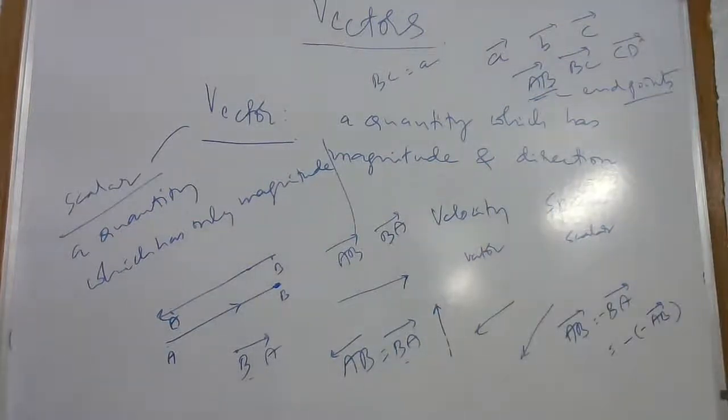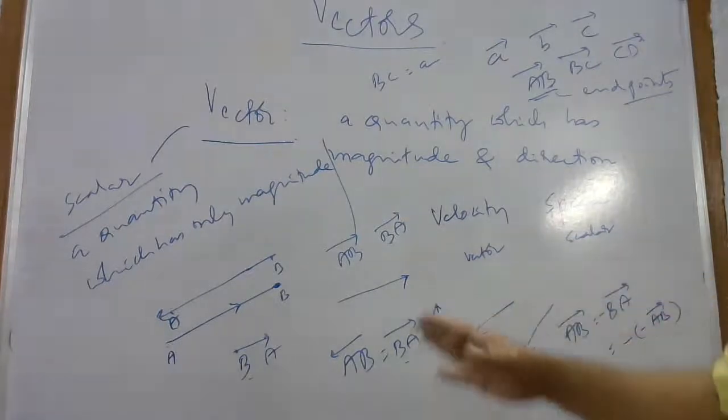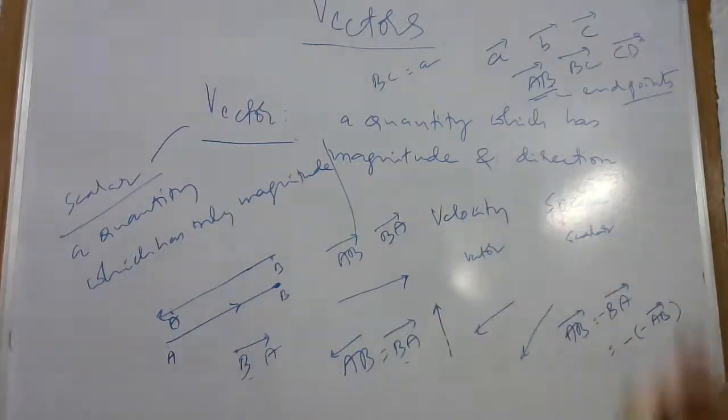What is a vector? You know speed is a scalar, there is no direction for it, only it has value. 5 meters per second, 10 meters per second, 20 kilometers per hour, like that. And in the case of a vector, the direction also will be there, towards northeast, southwest, the traveling direction, likewise. So if a quantity goes with the direction as well as magnitude, it is called a vector quantity, and if it is going only with the magnitude, magnitude means its value, its size, the length, or what you can say the measure, that is called a scalar quantity.